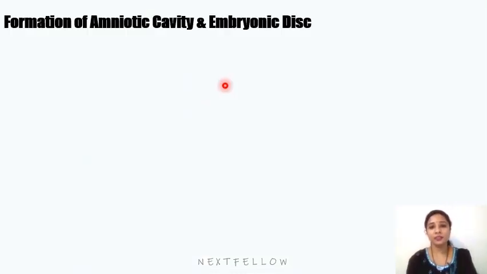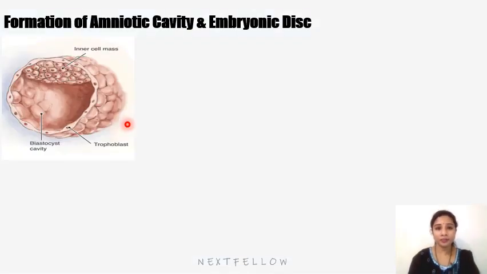So next we shall see one by one again. Formation of the amniotic cavity and the embryonic disc. As the implantation begins, I am just going back again. So here is the blastocyst, where we can see the inner cell mass and the outer cell mass.